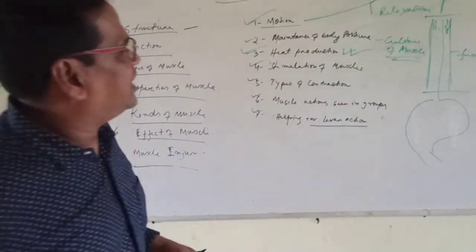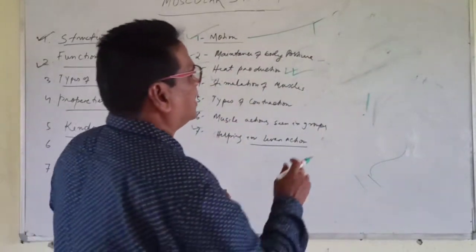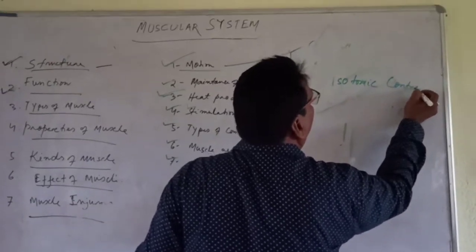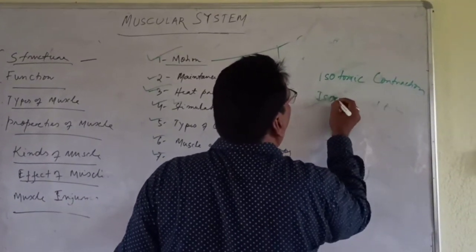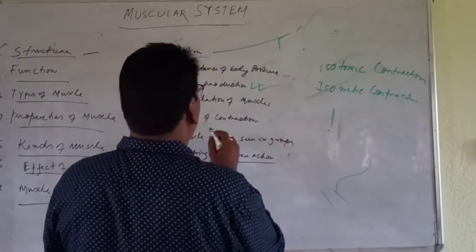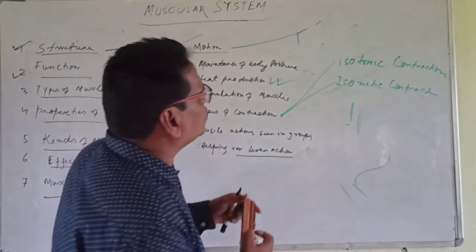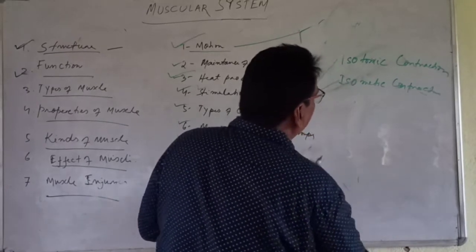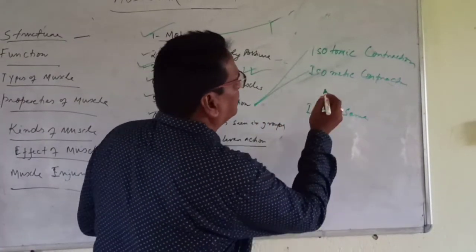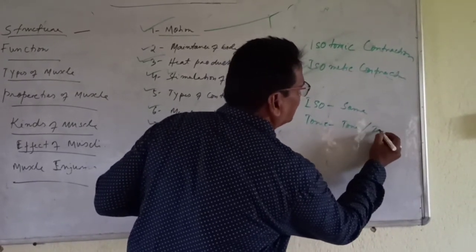So there are mainly two types of contractions: isotonic contraction and isometric contraction. In isotonic contraction, iso means same, and tonic means tone or tension.